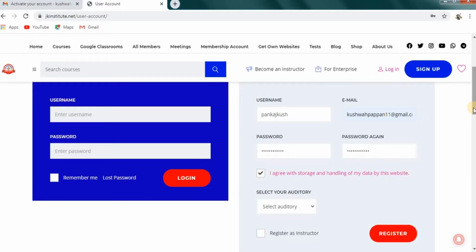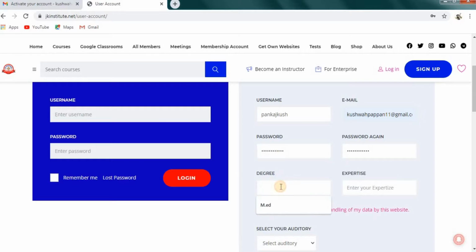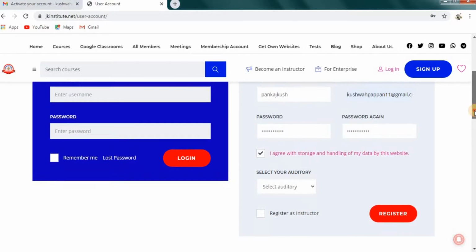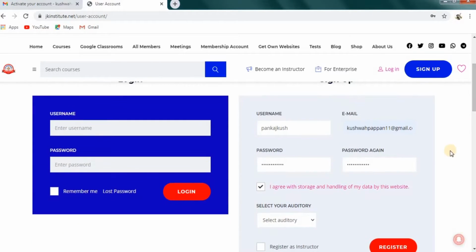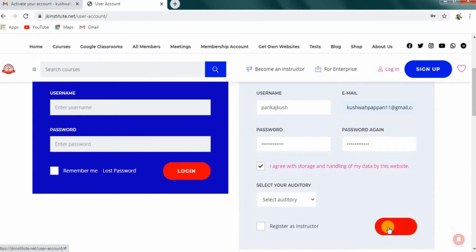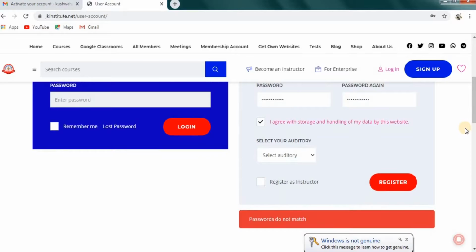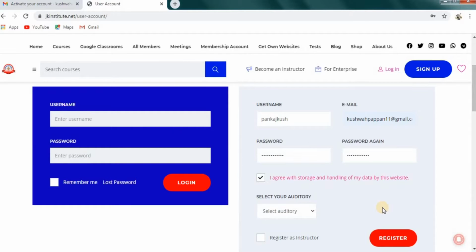If you want to register here as a student, then directly click on this register button. If you want to become a teacher, then click on this box, and then you will find this box. And also you can register later on as an instructor. So right now I'm going to register here as a student. After registering as a student, I'll register later on as an instructor. Click on this. Oh sorry, it is telling that the password is not matched. Now I have filled in this password again.